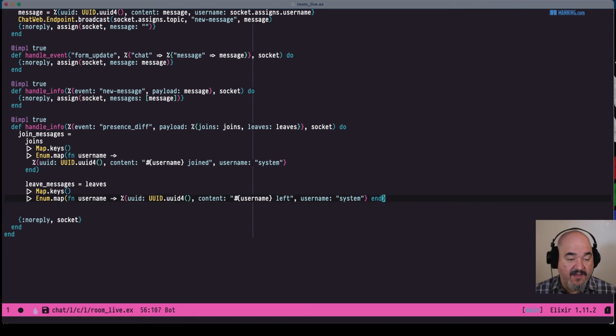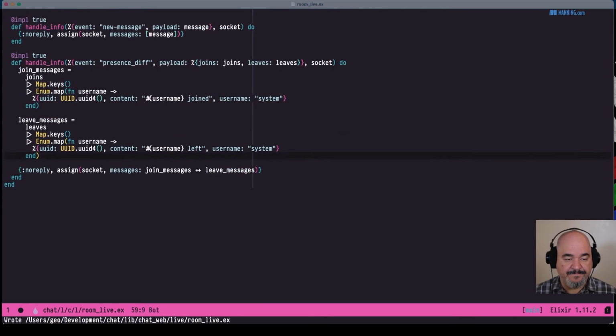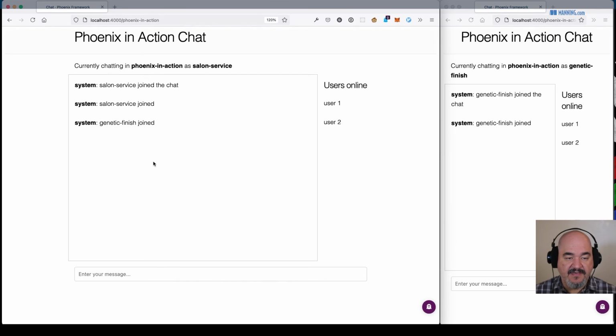Okay, so now in our socket, we want to assign to the socket messages, and now our messages are going to be those join messages plus the leave messages. And let's see what that gives us. All right, go back to our web page. We do have the system messages coming. So we see that salon service joined and then genetic finish joined. So it looks like we're getting those correctly.